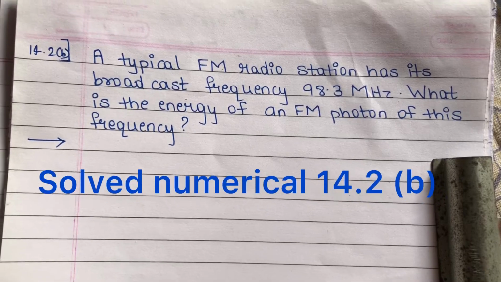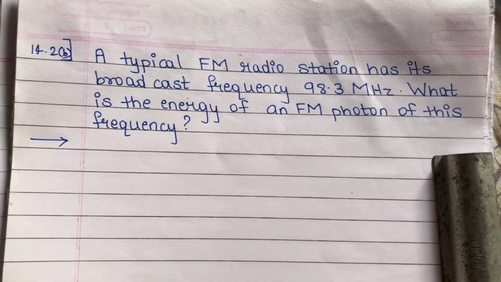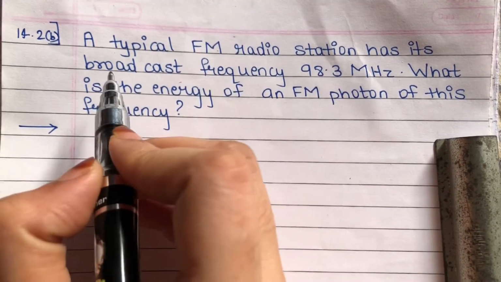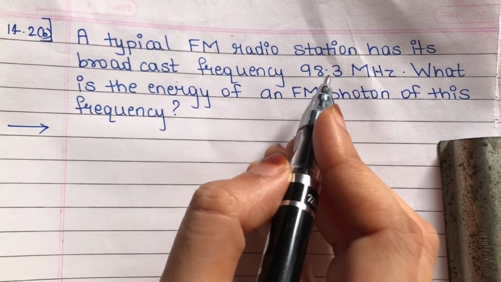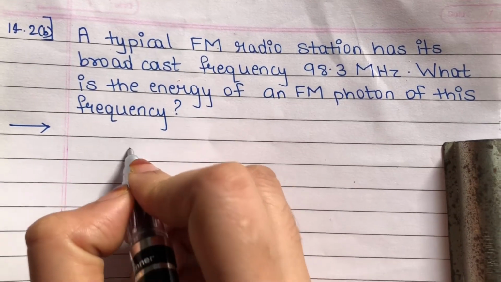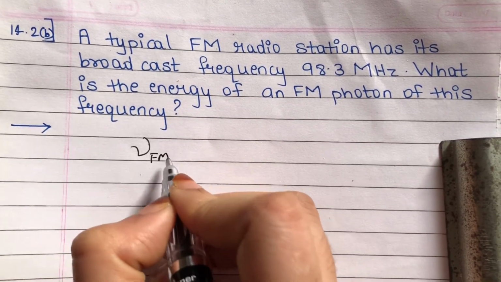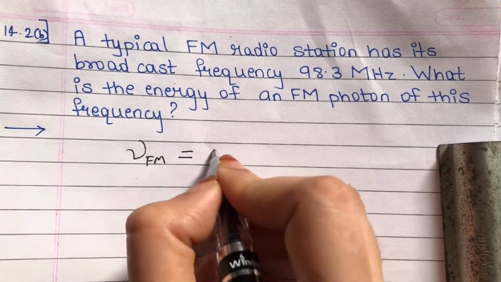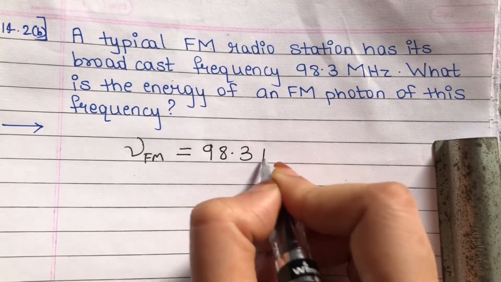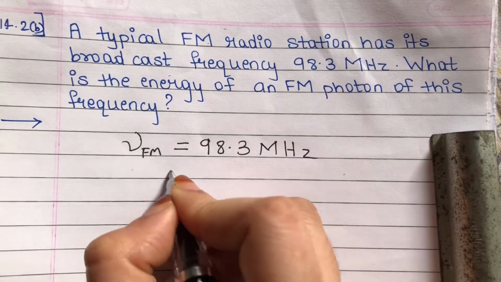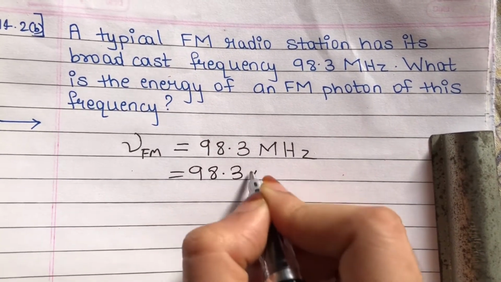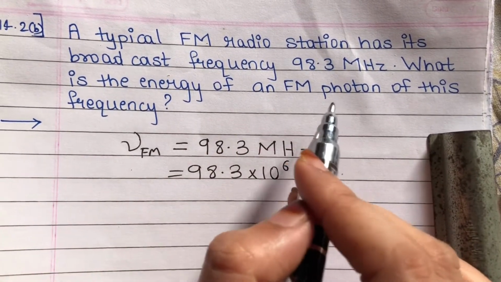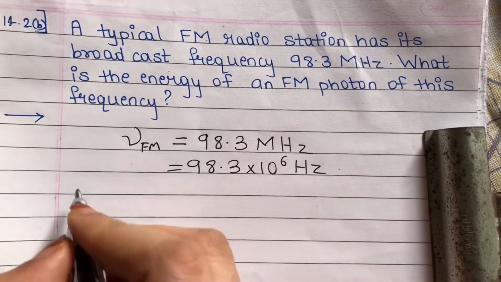Starting with solve numerical, that is 14.2, its B part. A typical FM radio station has its broadcast frequency 98.3 megahertz. Means here the frequency of FM radio signal is 98.3 megahertz, which is 98.3 into 10 raised to 6 hertz. What is the energy of an FM photon of this frequency?